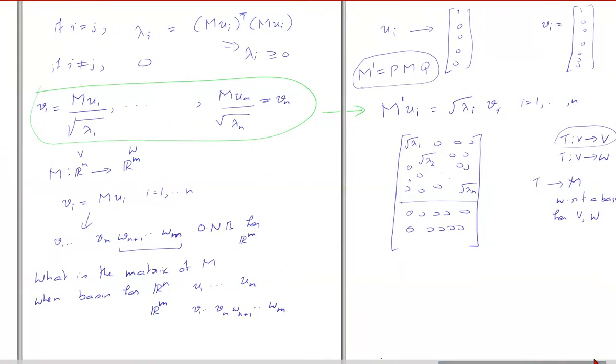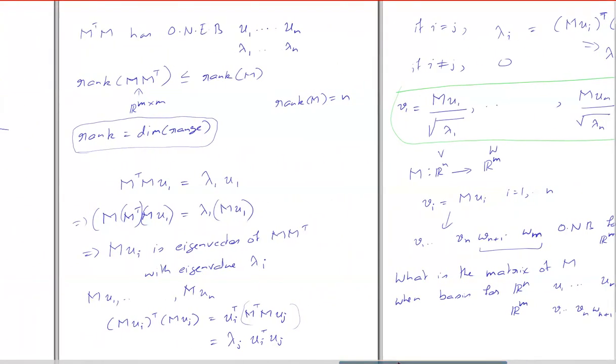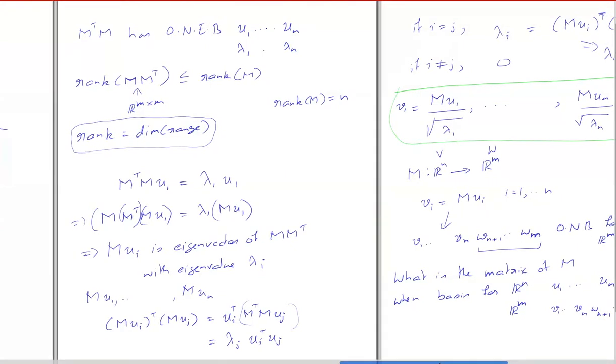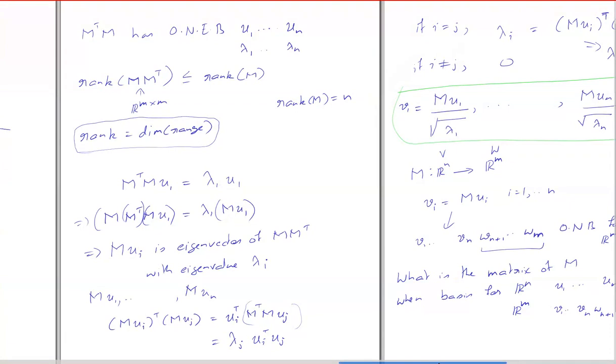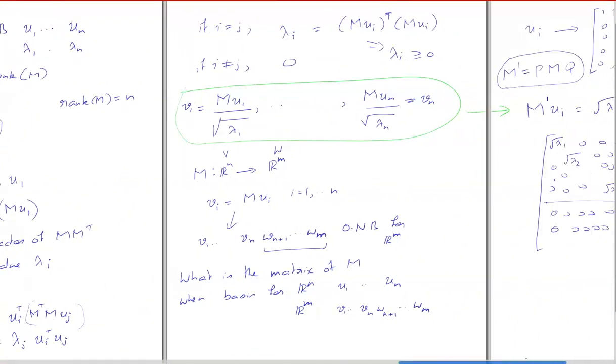Yeah. So these are not orthonormal eigenbases of M. M is not a symmetric matrix. Yes, sir, M is not a symmetric matrix, but we use the eigenbasis corresponding to M transpose for doing this trick. We found the eigenvectors u1 to un, and we chose the basis of the other space, the output space, as what those vectors get transformed to. And normalize them. Got it, sir.